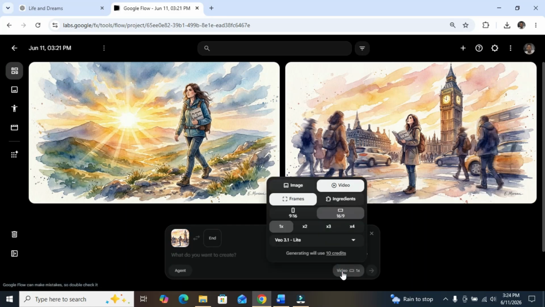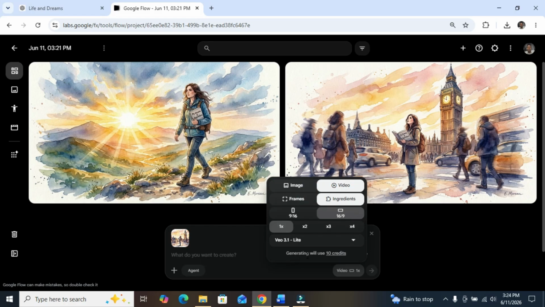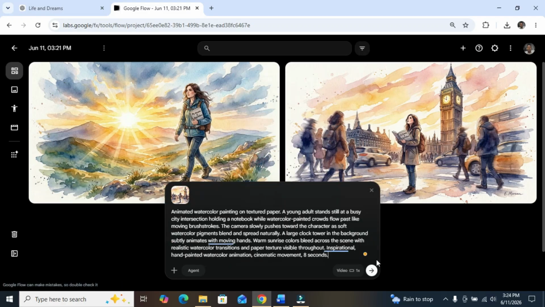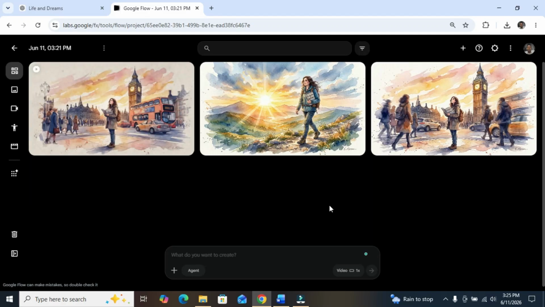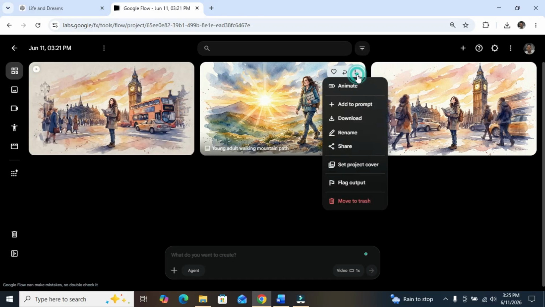Then I click on video. Then I choose ingredient. Then I choose the video generation model, Veo 3.1 Lite. I'll be generating, we use 10 credits. So I'm going to paste the animation prompt here. Click here. Then I go ahead to animate. Oh, I think that one is ready now. Let's animate the second one and check both later.